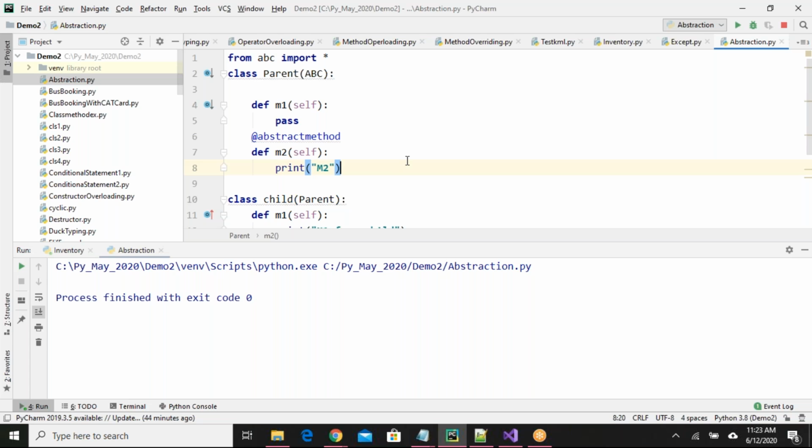In interviews, they will ask you some questions about abstraction just to confuse you. To avoid that confusion, you have to practice. Try different combinations, try to create objects and see how it is behaving and how we are getting the output. If you get that practice, you are good with the abstraction part.